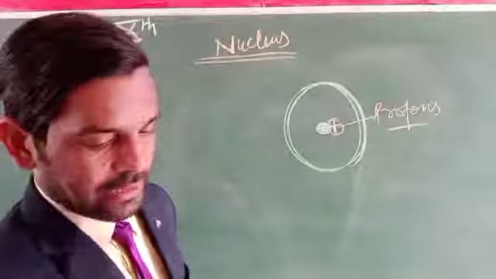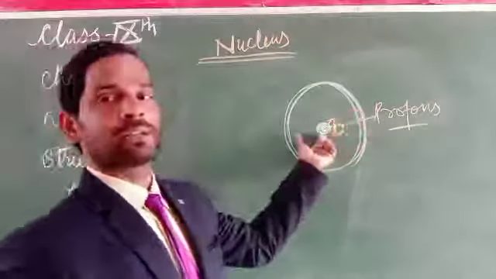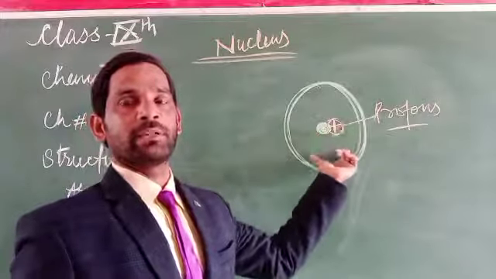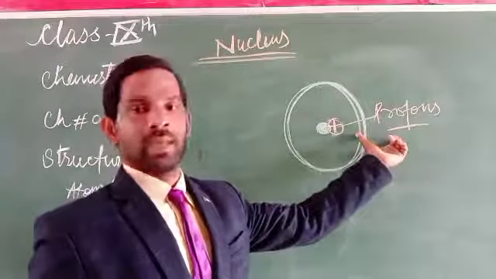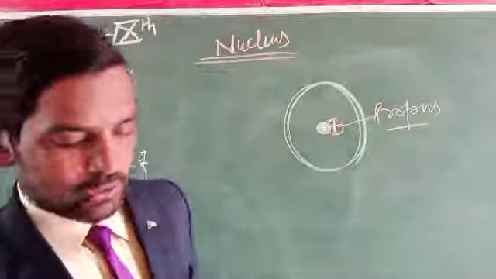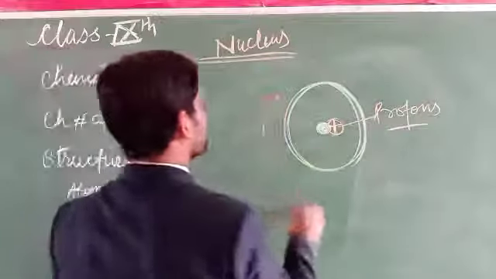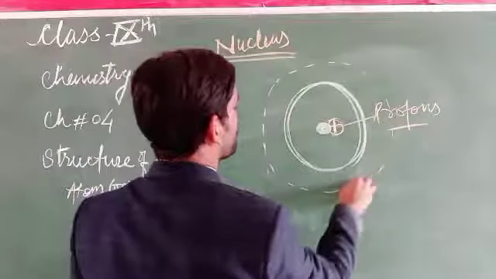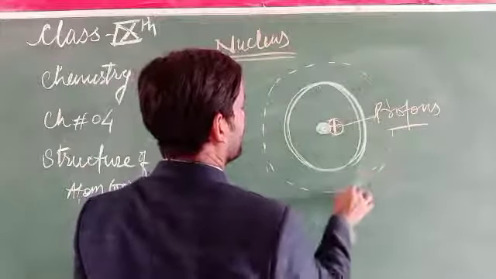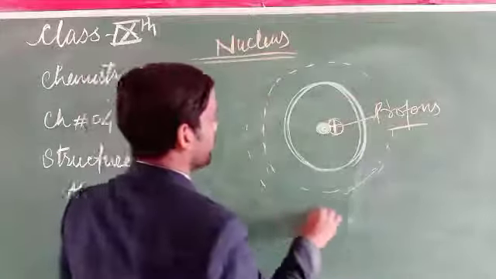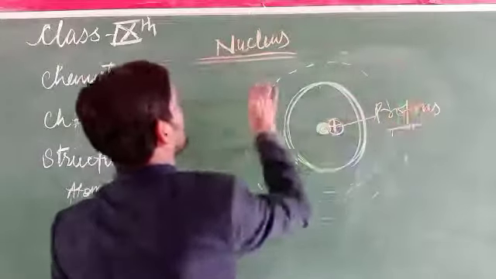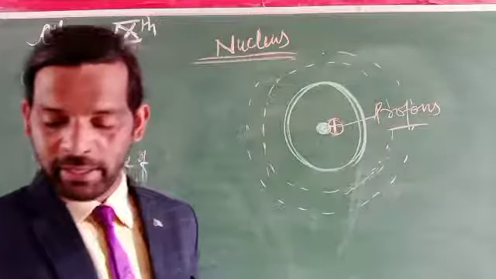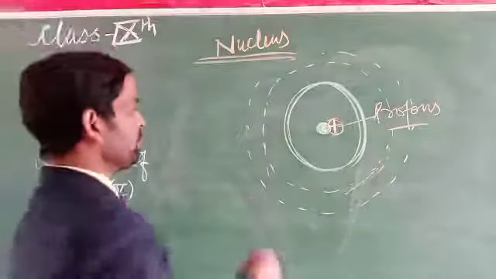So now we can say that the charged particle present in the nucleus is called a proton, and around the nucleus, negatively charged particles, the electrons, run in a fixed path.